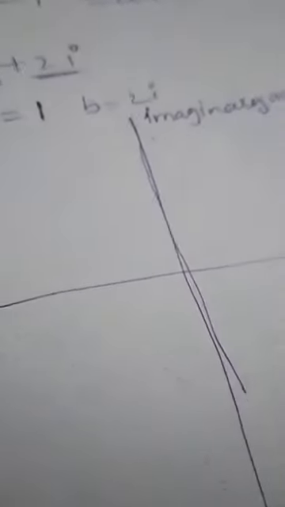For example, I have to represent this 1 plus 2i in the graph. So I am taking the real axis as the x-axis, and the y-axis as the imaginary axis. So what is the real part? a is 1 and the imaginary part is 2. Sorry, this is 2i, only b is 2. The real part you have to take on the x-axis.